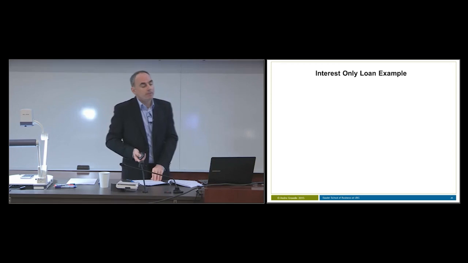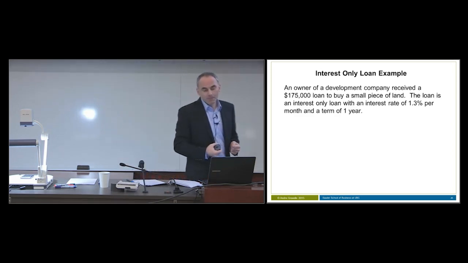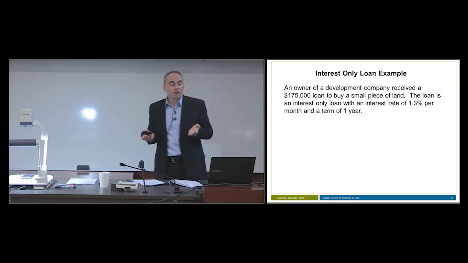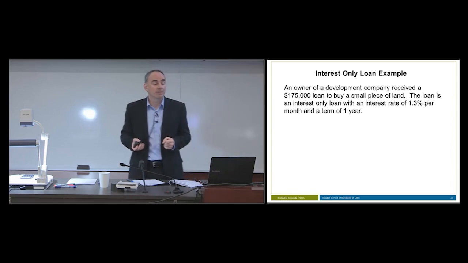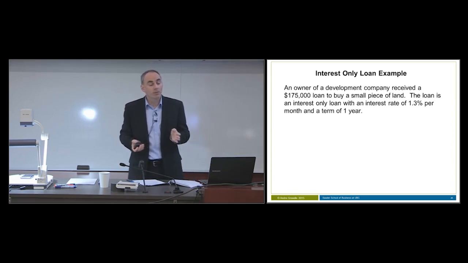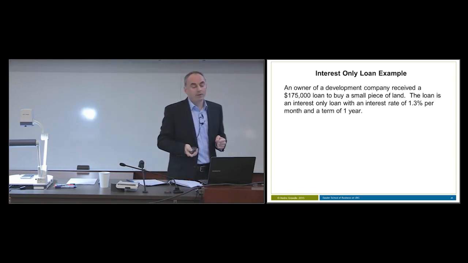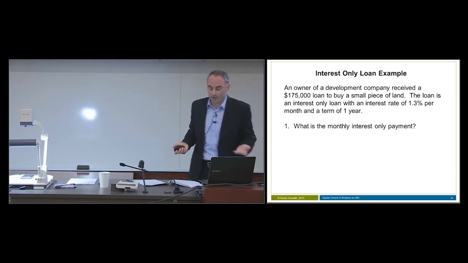So, our interest-only loan example. Again, we'll read through this example, then we'll work through it. This example says, an owner of a development company received a $175,000 loan to buy a small piece of land. The loan is an interest-only loan, with an interest rate of 1.3% per month, and a term of 1 year. The question here is, what is the monthly interest-only payment? So we're looking for the payments.